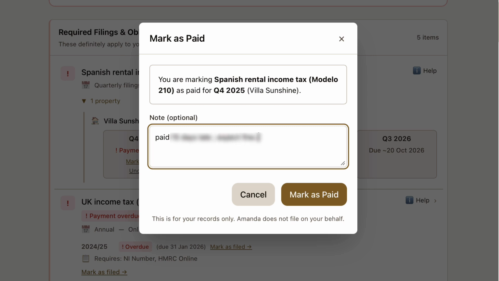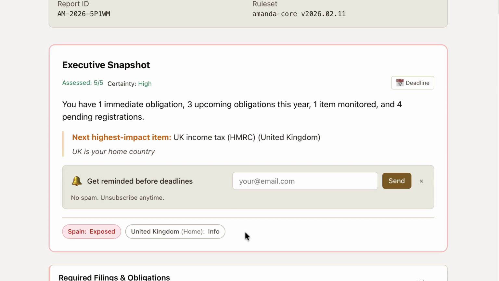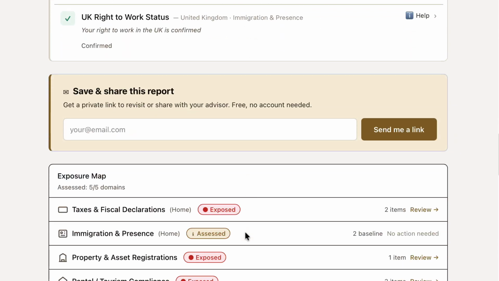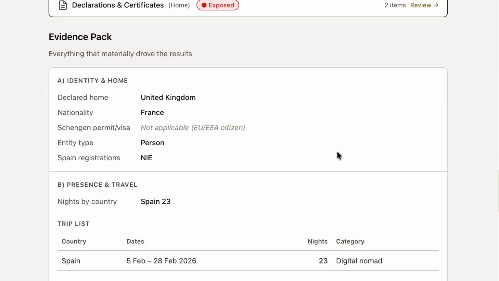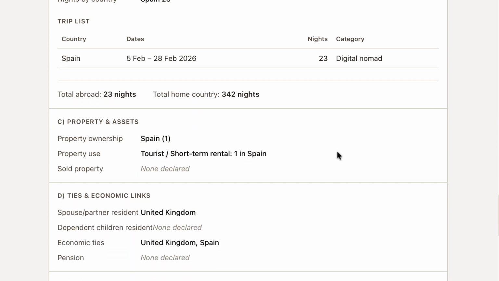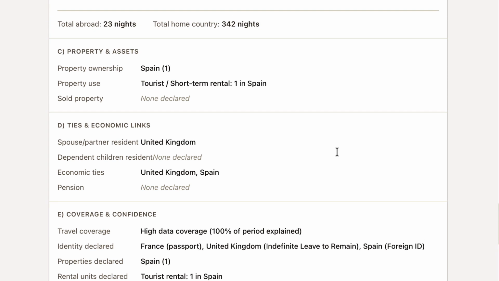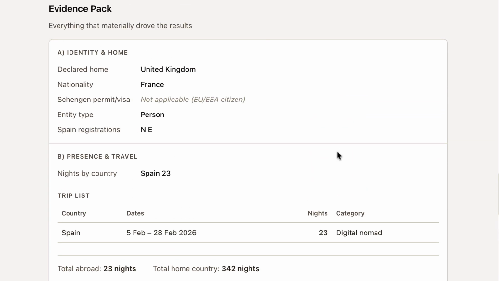Behind the exposure report, Amanda also provides a structured exposure map. This allows you to see how different jurisdictions, obligations, and risk areas connect, not as isolated tasks, but as part of a coherent legal profile. Amanda also generates an evidence pack. This consolidates the data you've entered into a structured record, useful for documentation, discussions with advisors, or simply maintaining a clear audit trail of your position.